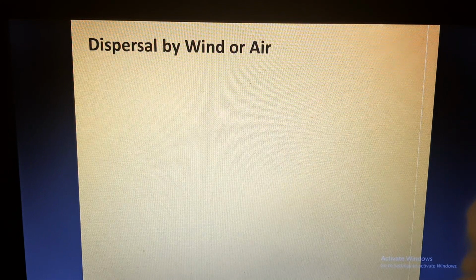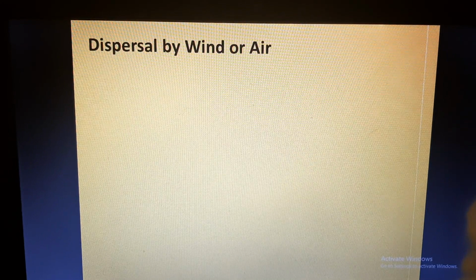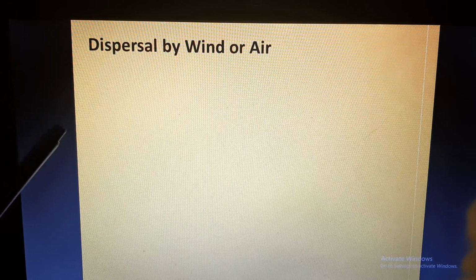In our next lecture, we will be discussing the seed dispersal by external agencies in detail.